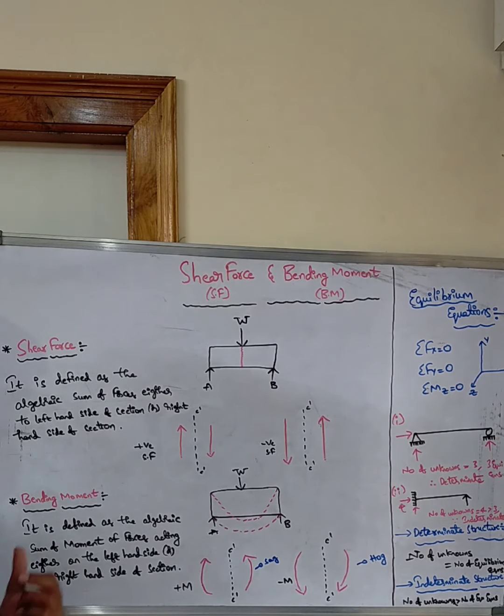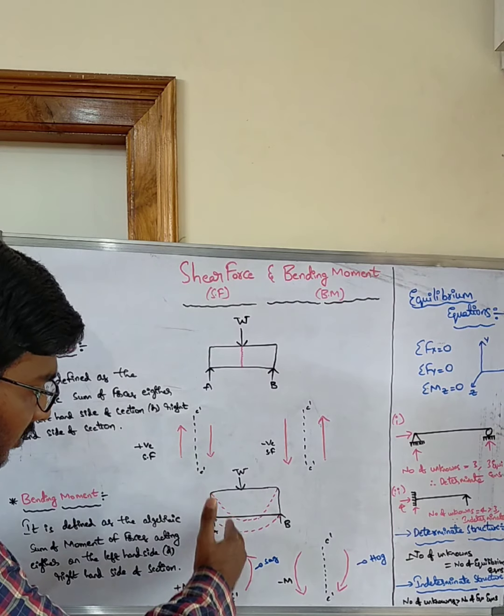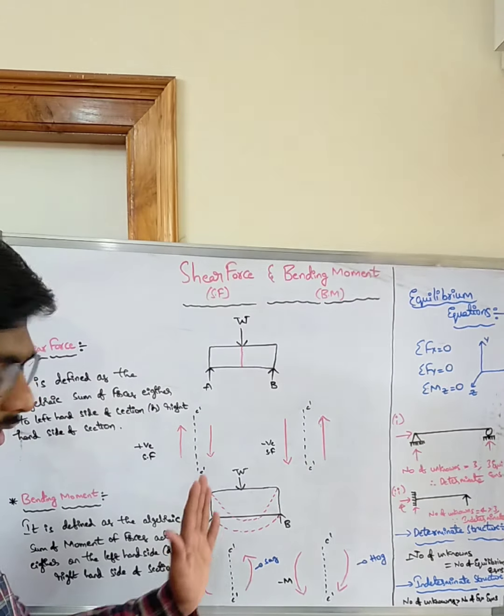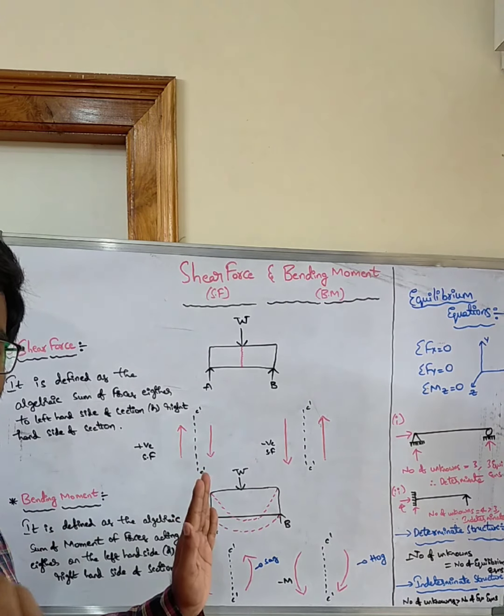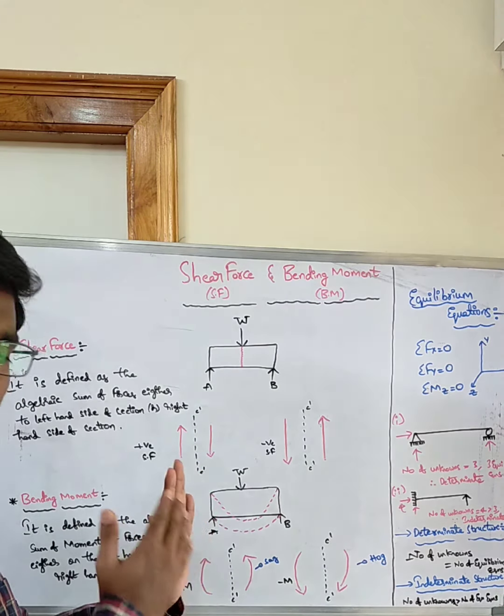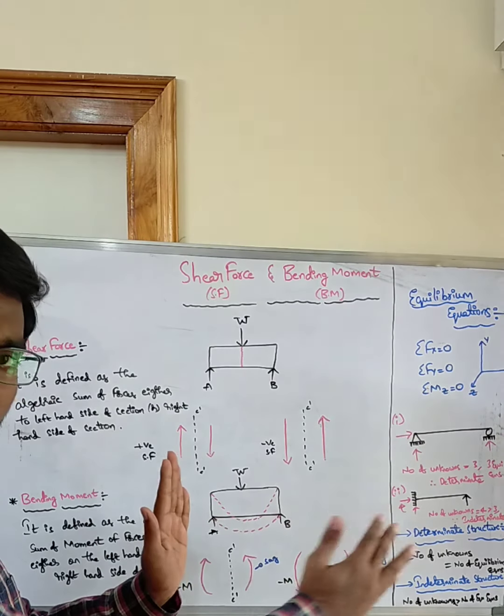The definition is that it is defined as the algebraic sum of moments of forces acting either on the left hand side of the section or right hand side of the section. Similar to the shear force definition only, no difference. Here it is the algebraic sum of moments, not forces. That's the difference. You can take any section. The algebraic sum of moments either to the left of the section will give you the bending moment at that section, or the algebraic sum of the moments to the right of the section.